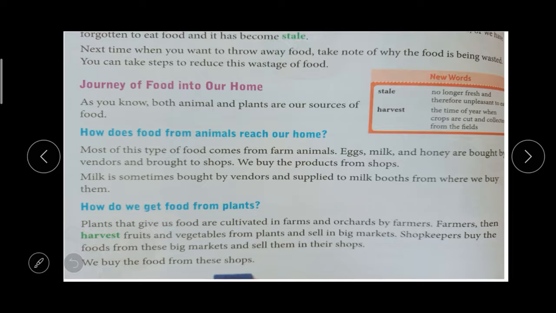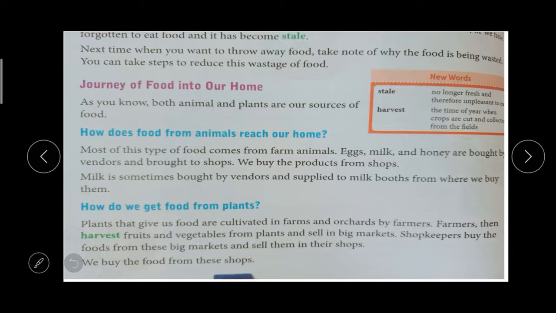So milk and meat: they grow farm animals in their farm. After that, their products are taken by the vendors. They sell it in the shop. From the shop we are buying. So we are getting this food from the shop.